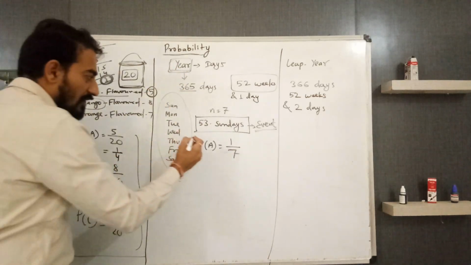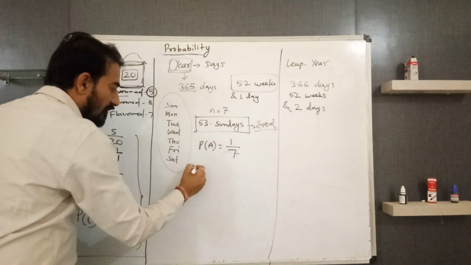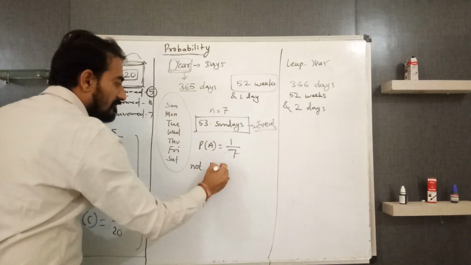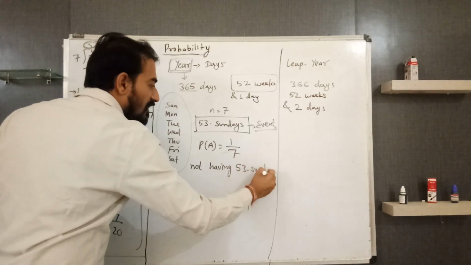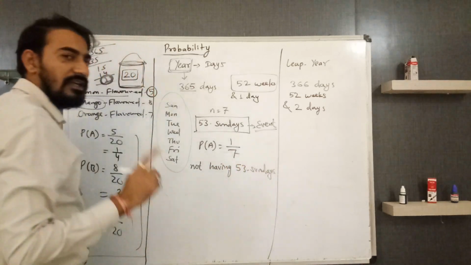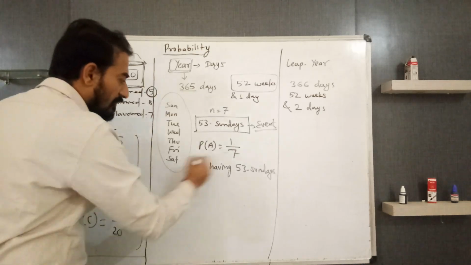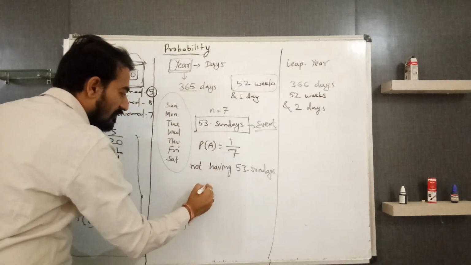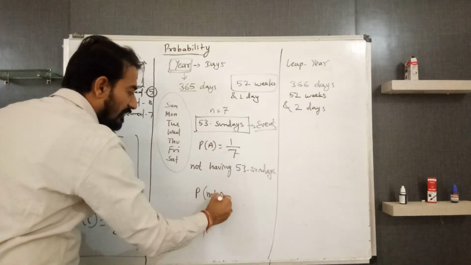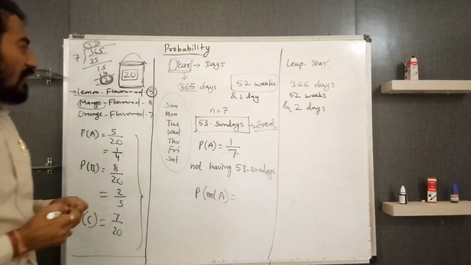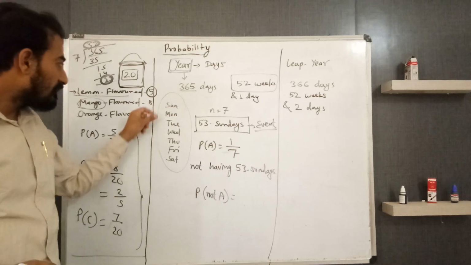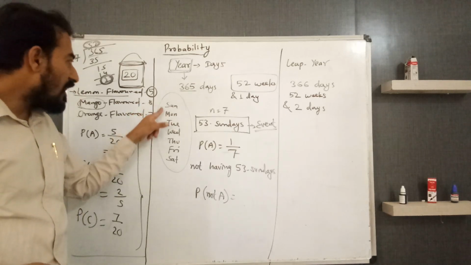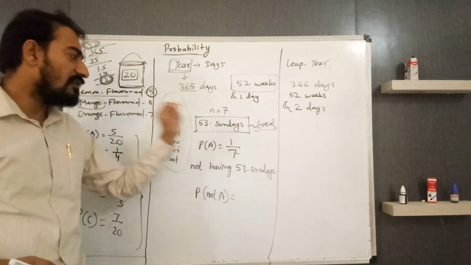Now, not having 53 Sundays, question can be asked like this also. Then in this case, what will we have? Probability of not A. How many outcomes are favorable to negation of this event having Sunday?